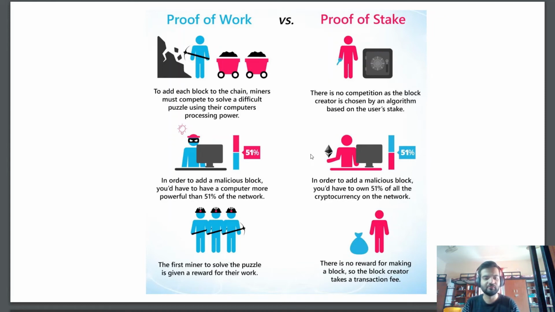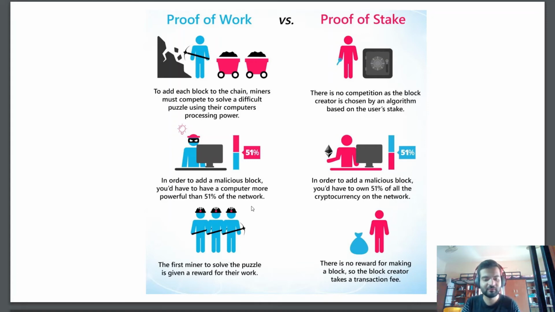In proof of work, the first miner to solve the puzzle is rewarded for their work. So a Bitcoin is minted and it is given to the miner who solves the puzzle. But in proof of stake, there's no reward for creating a block, so the block creator takes a transaction fee. Whatever transaction fee was there, he just takes that.